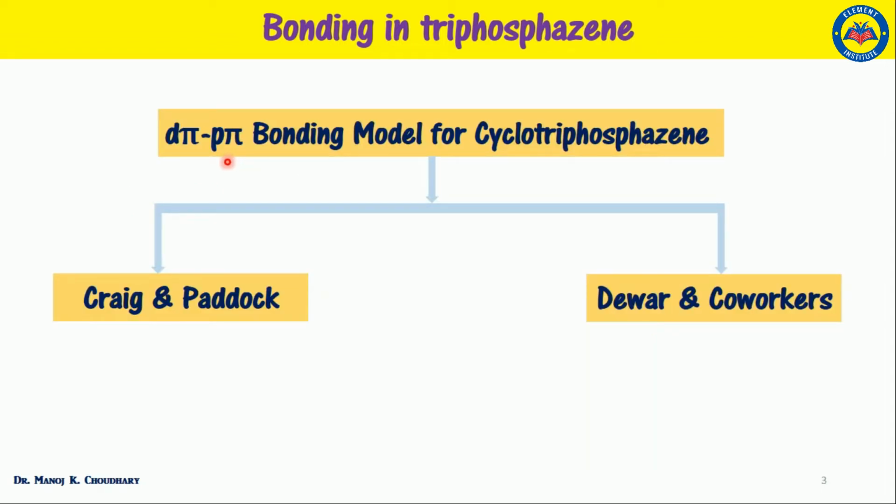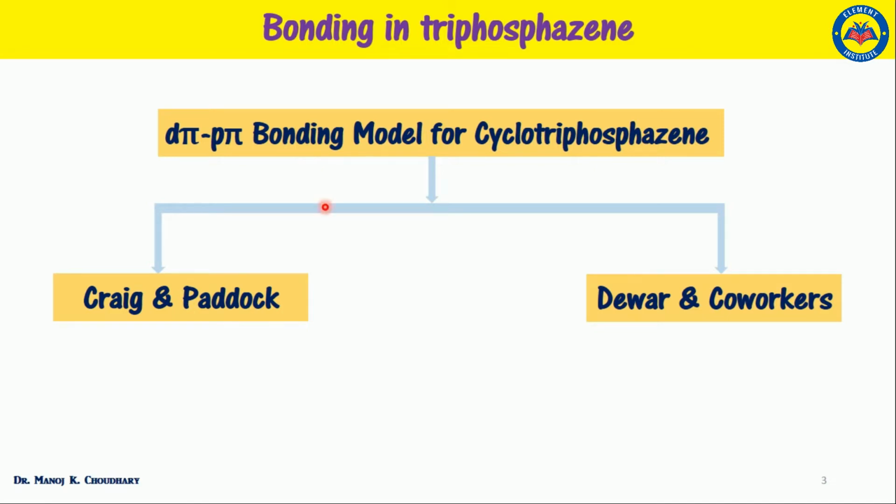As I said, the pi bonding between the nitrogen and phosphorus involves the d orbital of phosphorus and the p orbital of the nitrogen atom, so it is called d pi p pi bonding. There are several descriptions which suggest the d pi p pi bonding in cyclotriphosphazine.